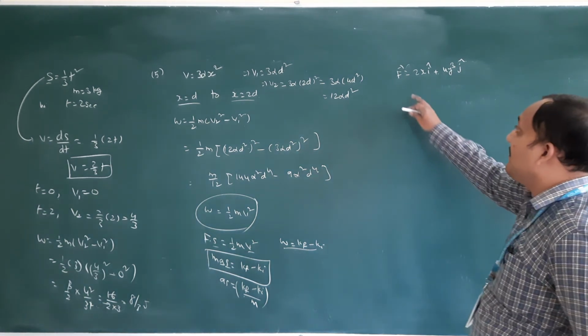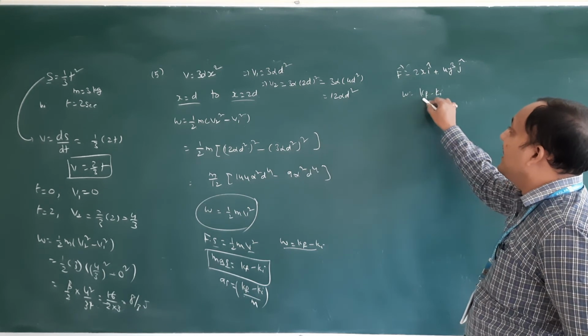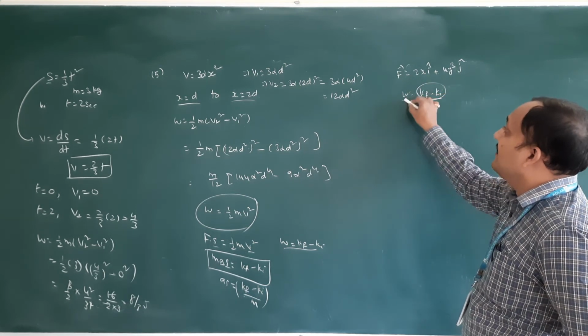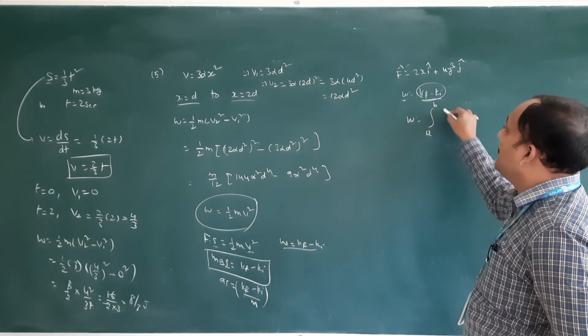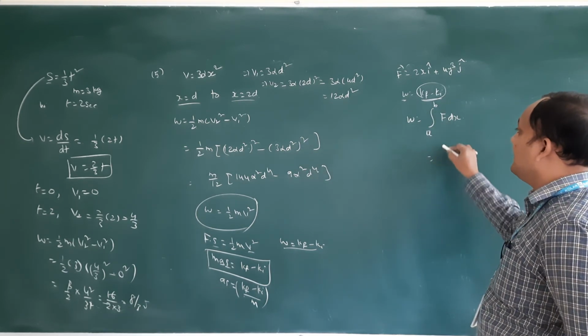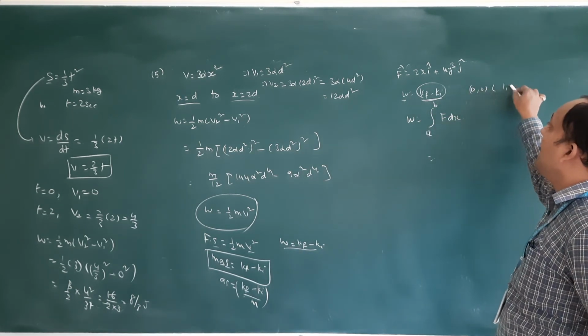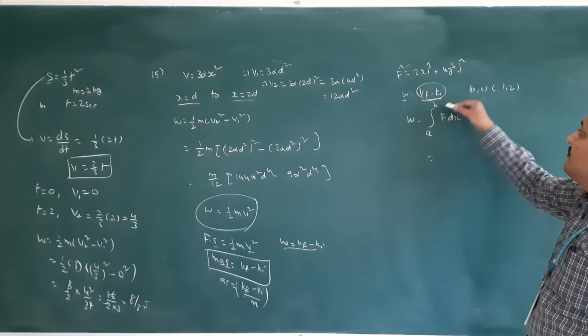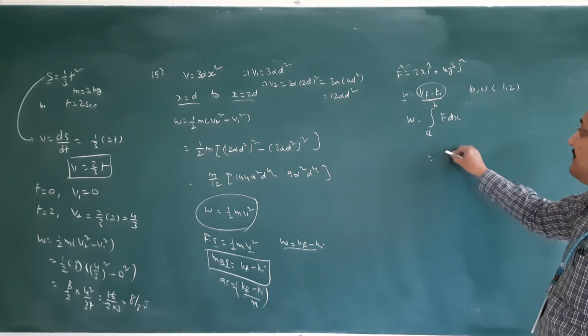So change in kinetic energy means W is equal to Kf minus Ki. So they are asking W. What is the W equation? W is the integral from A to B of F dx. Here A to B means they gave 0 to 1 comma 2, so this one we should do 2 times.